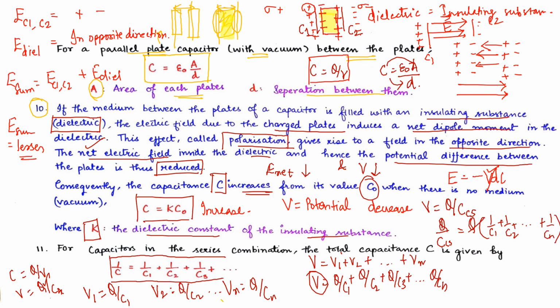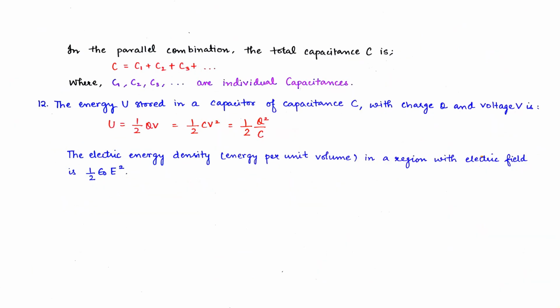This Q and this Q cancel out, giving us the result 1 upon Cs equals 1 upon C1 plus 1 upon C2 up to 1 upon Cn. This is what we have got for the series connection.